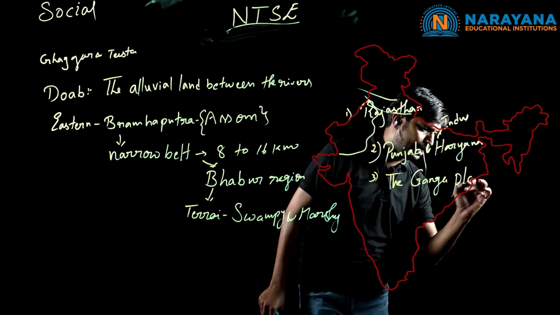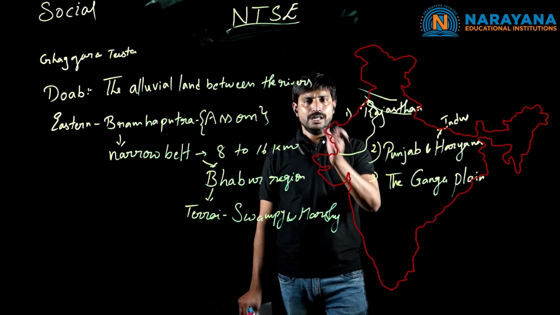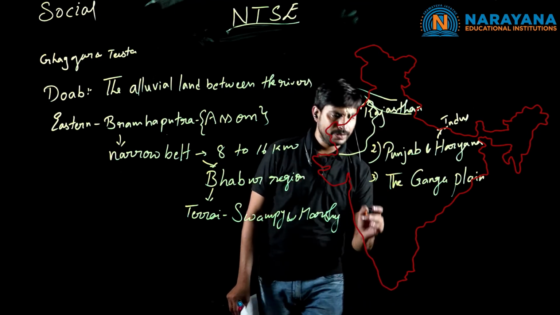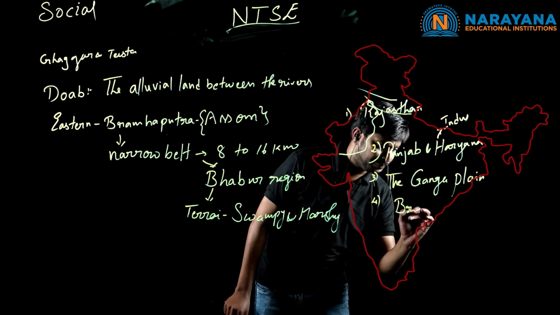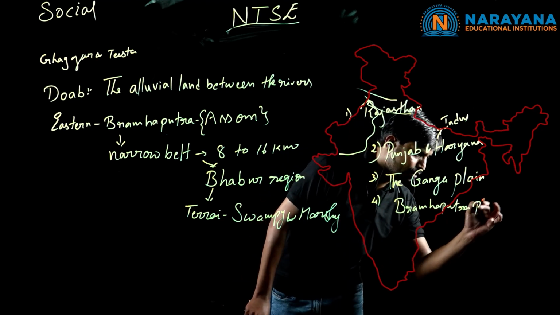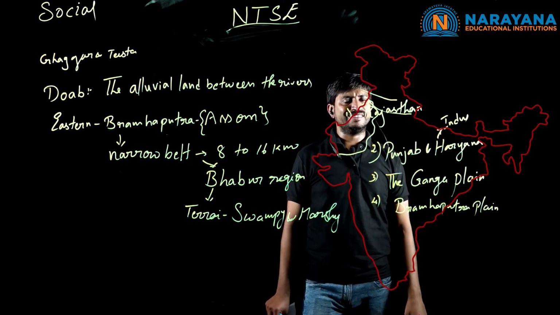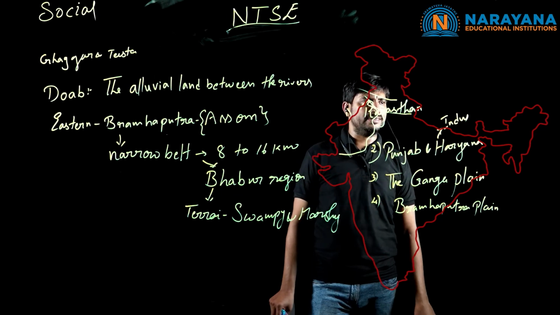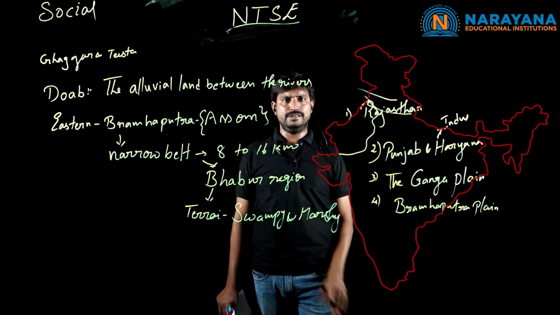As I said earlier, the Ganga plain has been taken from the flow of the rivers from Gagar and Teesta. And coming to the fourth one, Brahmaputra plain. From Brahmaputra valley, Assam, near Assam. So these are all the complete plain regions nearby the Himalayan mountains.